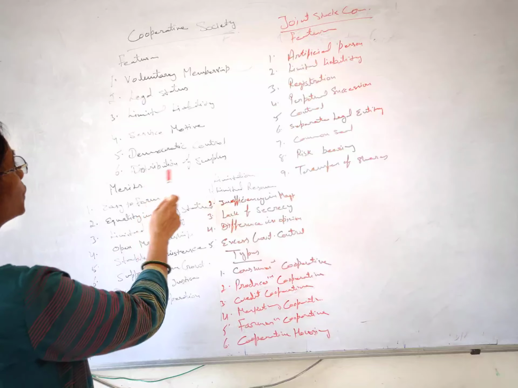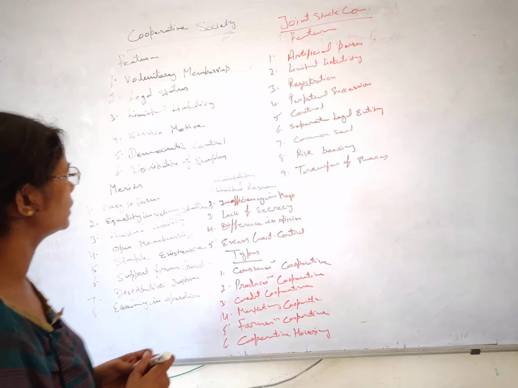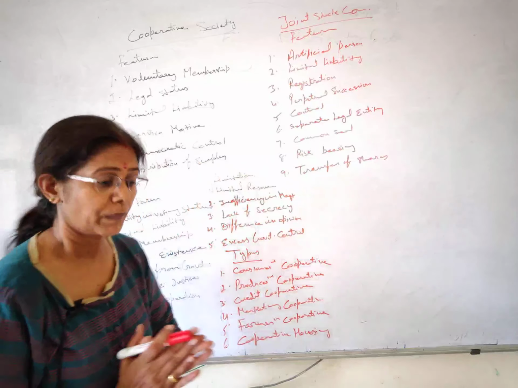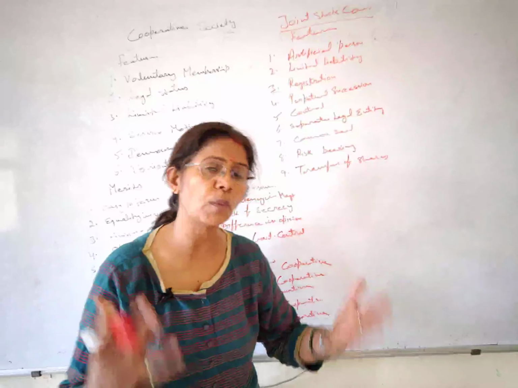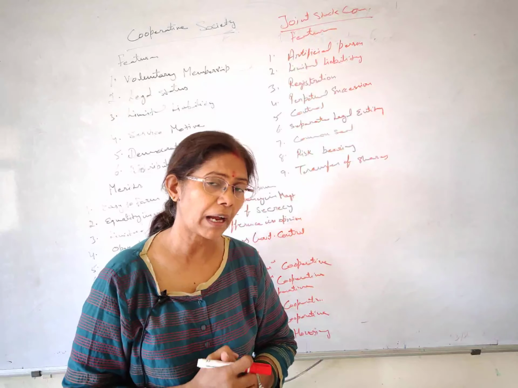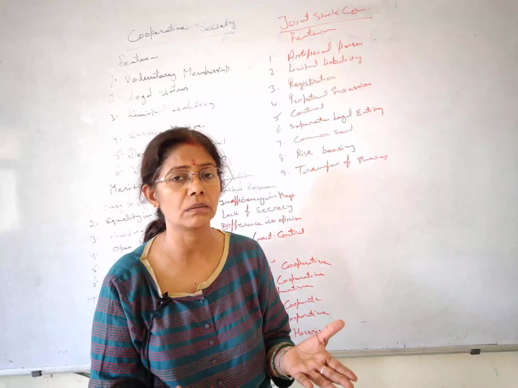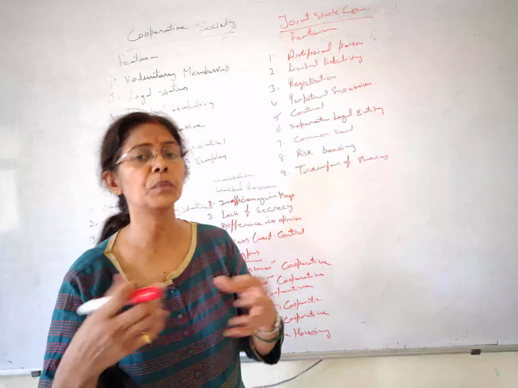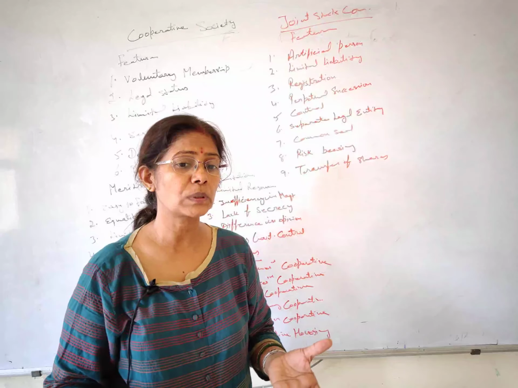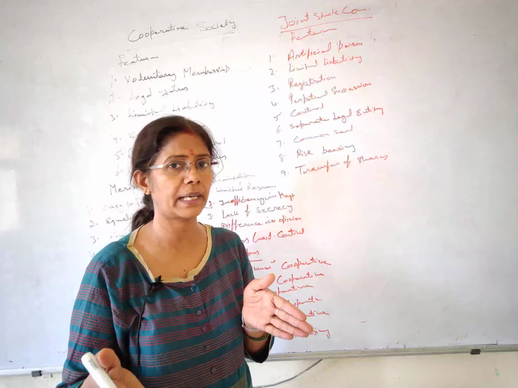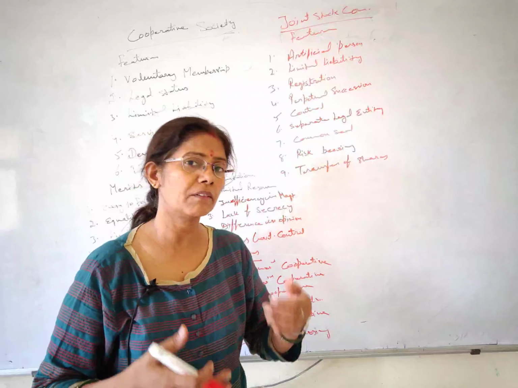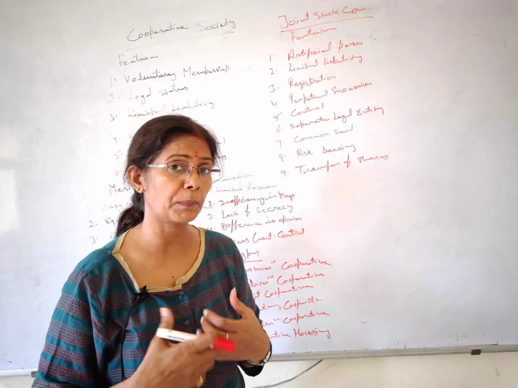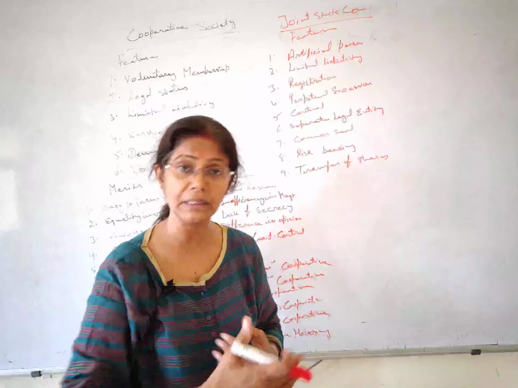Next is distribution of surplus. This is very justifiable, students. Distribution of surplus. What happens in the rest of the forms of business organizations? If I have contributed more capital, I will be getting more. Or another thing, if I have decided a higher ratio, like in partnership, suppose we have decided 10:5, right? Or you can say 2:1. I have decided 2 and my partner will be getting 1. So I will be getting double profit and that person will be getting single.